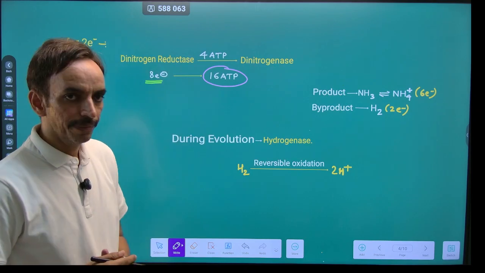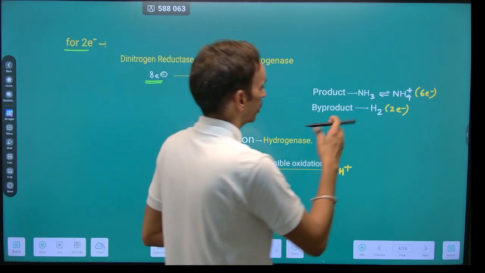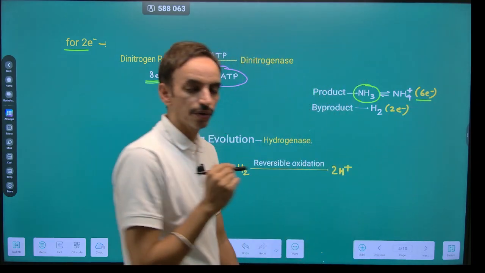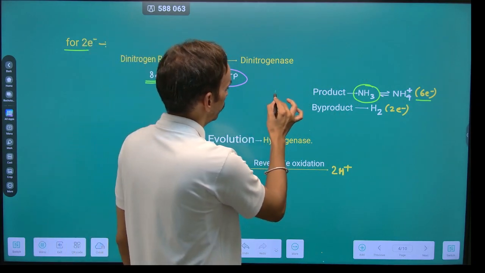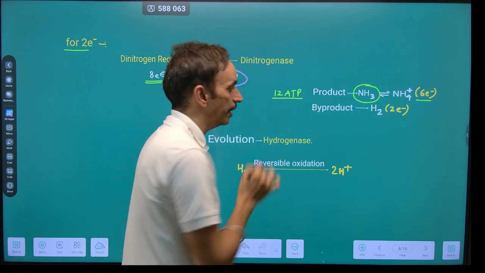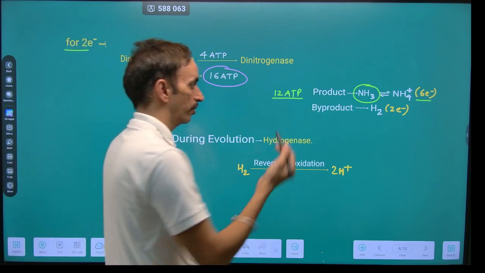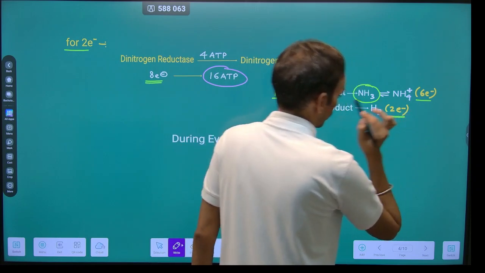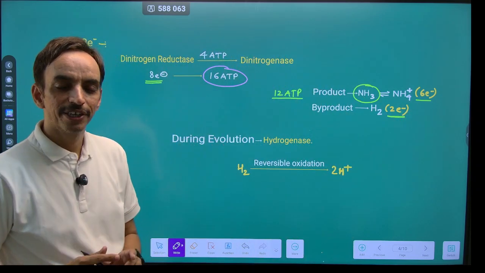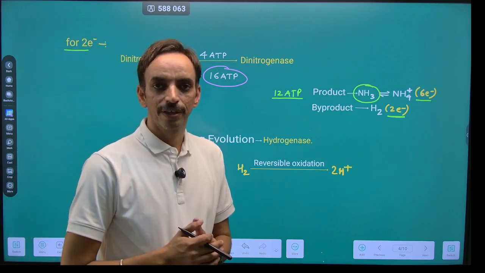out of this 16 ATP, for the production of ammonia, we require only 6 electrons. 6 electrons means we require only 12 ATP energy, while the remaining 4 ATP energy, for the transportation of these 2 electrons, which is required for the synthesis of the byproduct, is total waste.